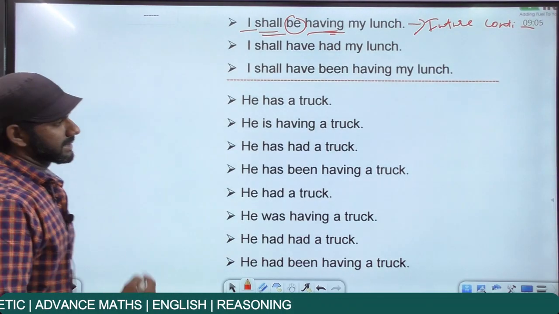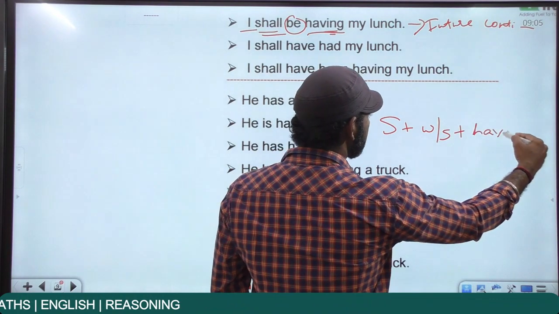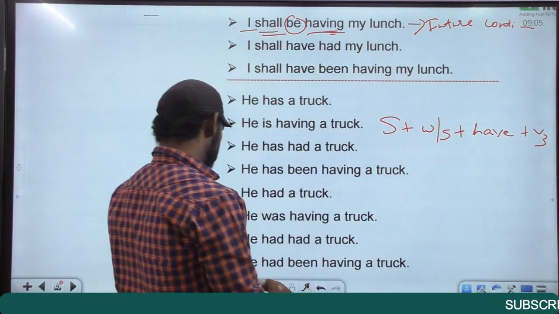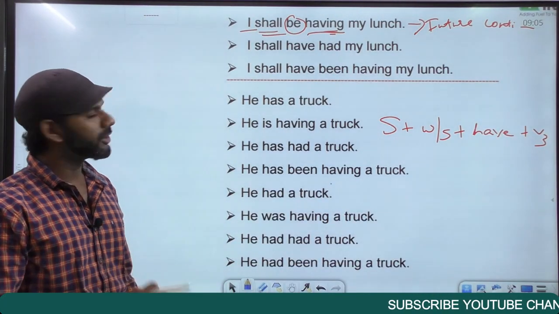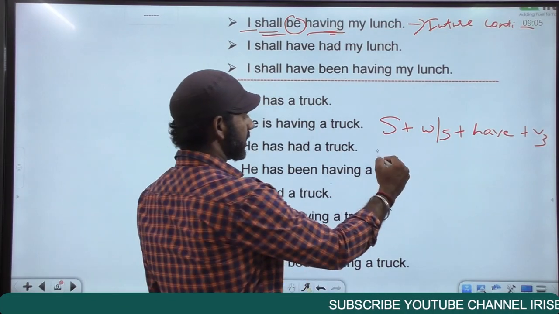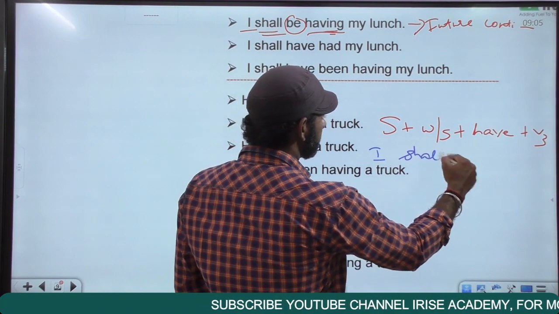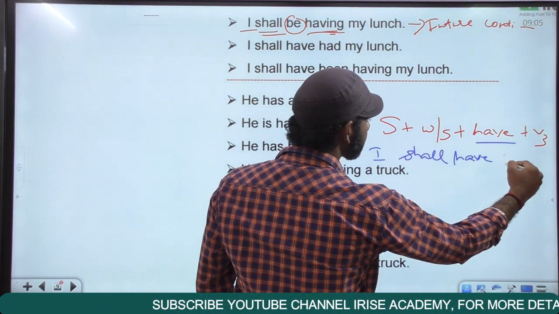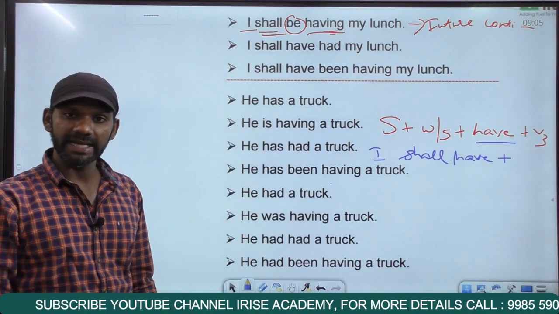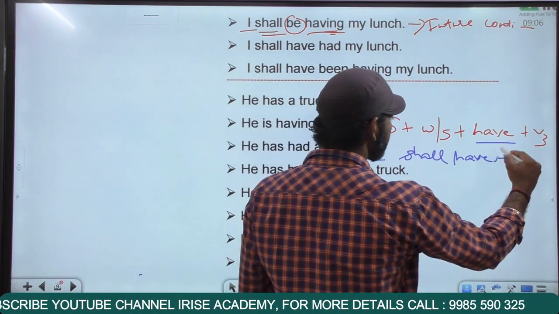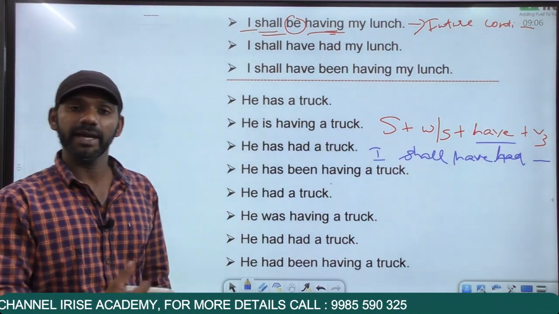The third category is future perfect. Structure is subject plus will or shall plus have plus V3. Subject plus will or shall plus have plus V3 is future perfect. The subject here is I. Will or shall, anything is fine, but as per the rule it must be shall. I shall then have plus V3. The verb in this sentence is have and the V3 of have is had. So I shall have had my lunch.